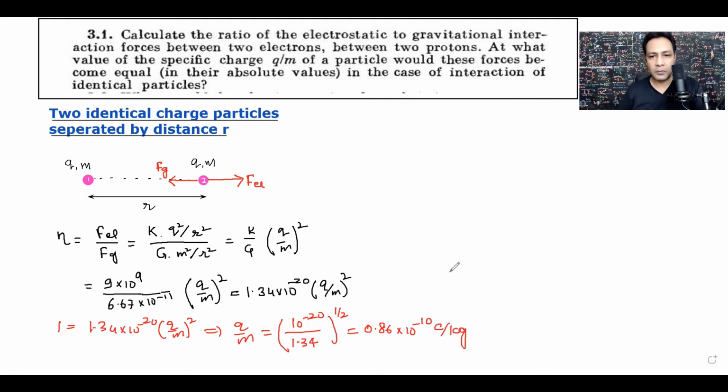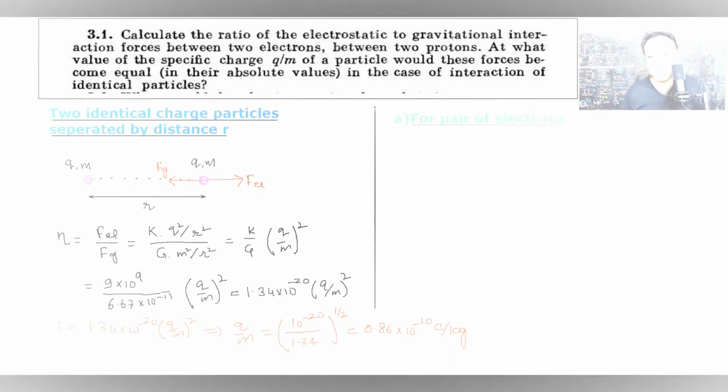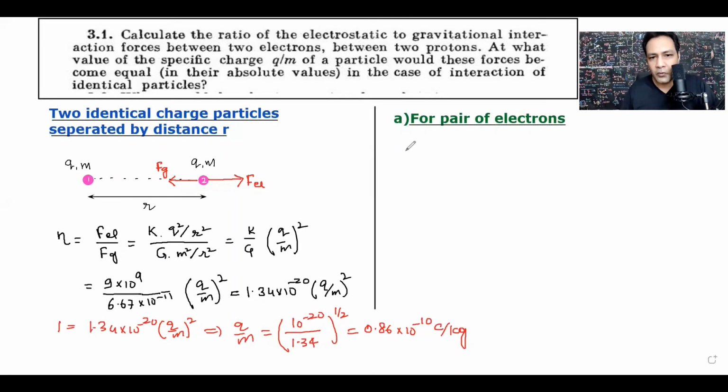And now to the first part. If we have to calculate this ratio for electrons, we've got this ratio for any charged particle. This ratio eta is equal to 1.34 into 10 to the power minus 20 into q by m whole square.